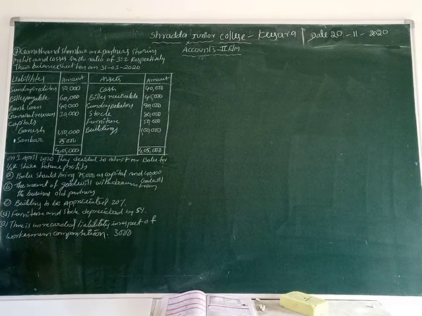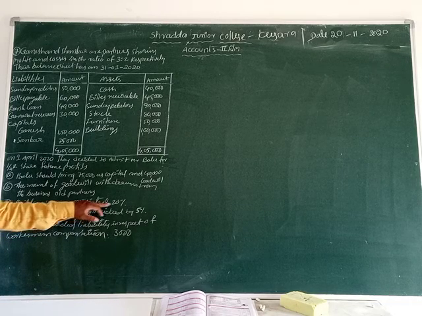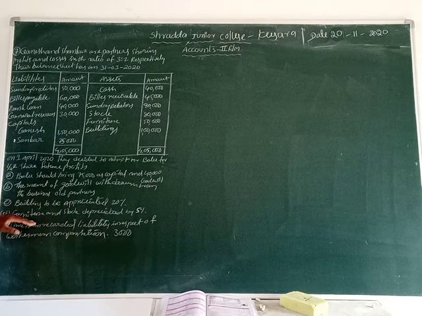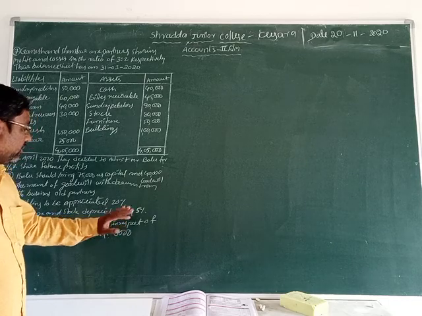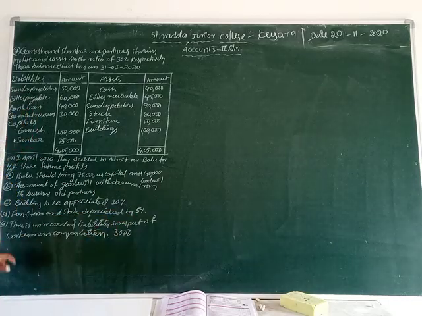Next, buildings to be appreciated by 20%, furniture and stock depreciated by 5%.